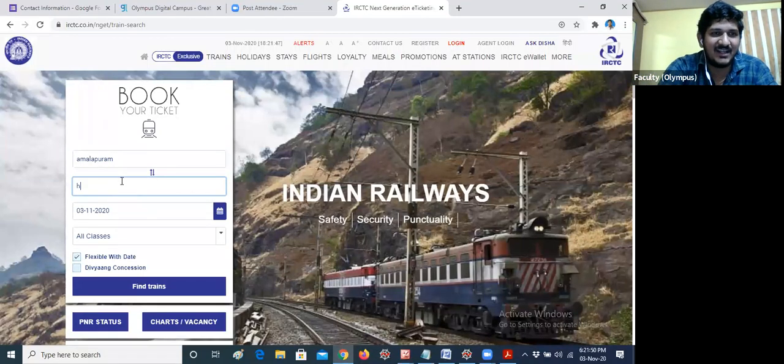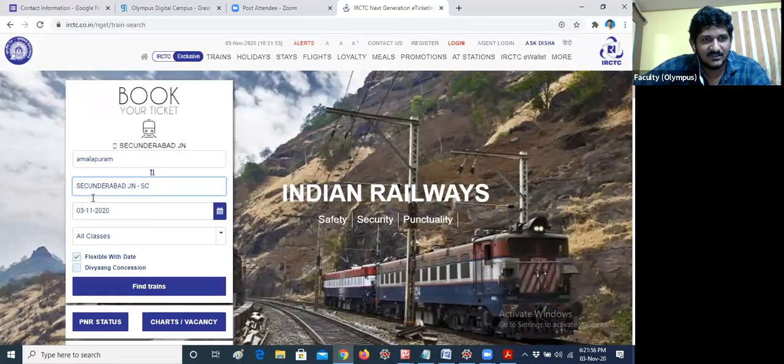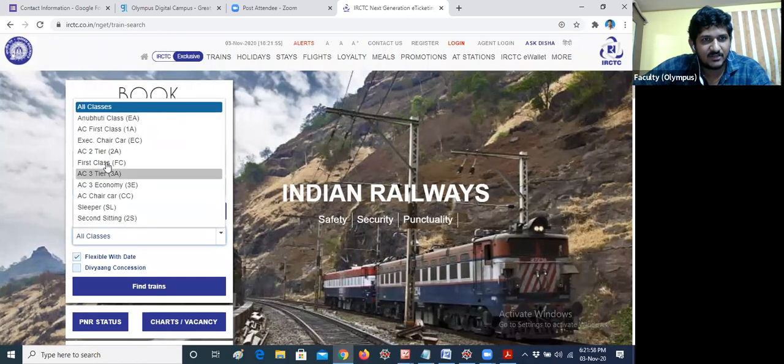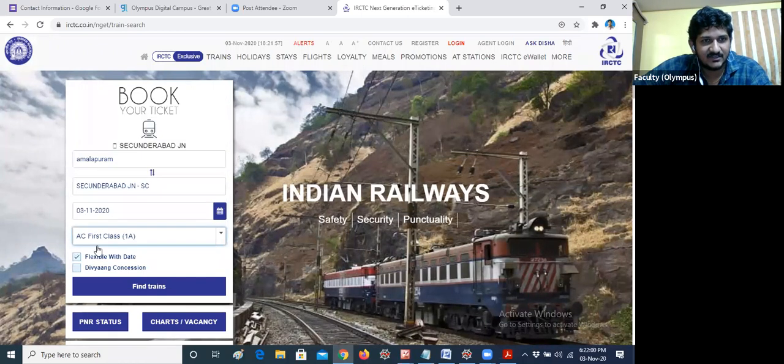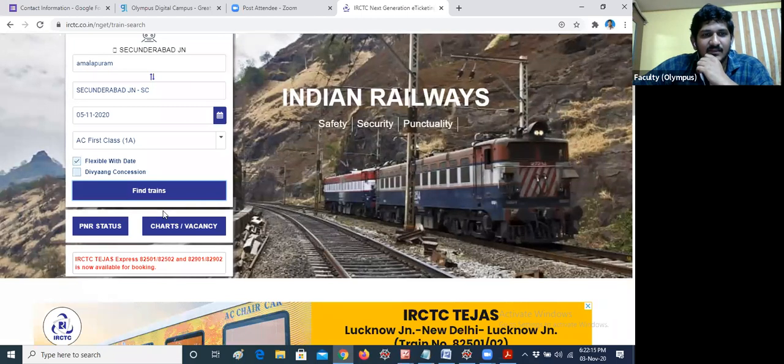So I'm giving Secunderabad. SC stands for Secunderabad Junction. I would like to book an AC first class ticket. The 3rd date has already passed, so I would like to book on the 5th. For example, I'm clicking on the Find Trains option. It is not executing. It is not displaying anything even.